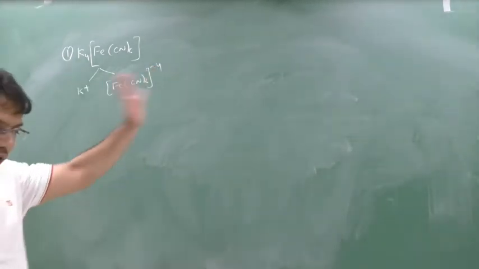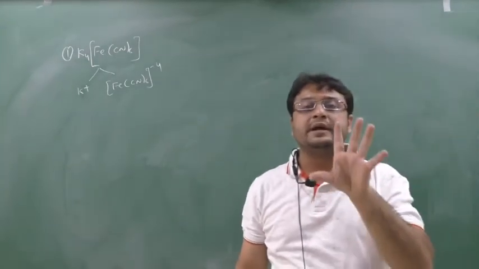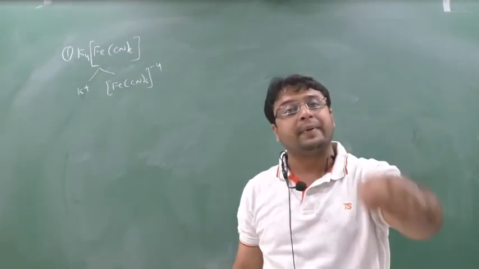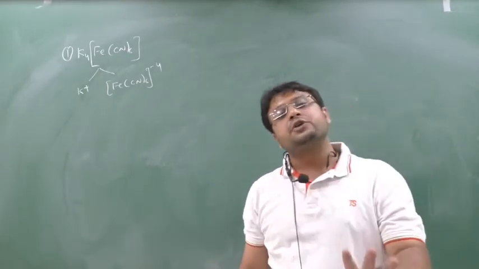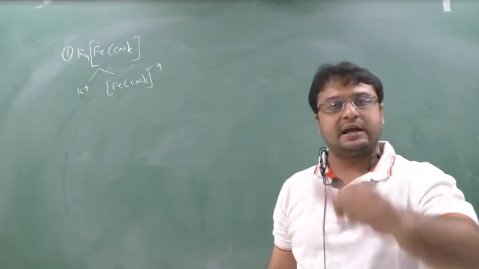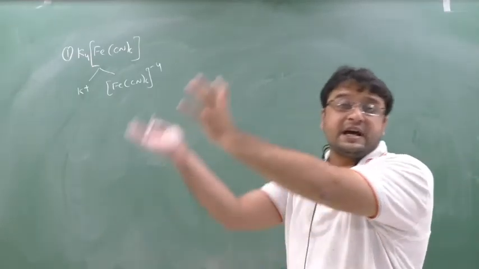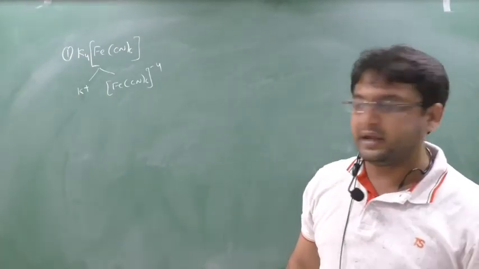Whatever names you have seen, cyano, cyanido, chlorido, these names should be given to those anions only when they are in the complex. But if they are outside of the complex, then give the name as it is: cyanide means cyanide, chloride, bromide. If they are in the complex, then only you should say cyanido, chlorido and bromido. Okay.